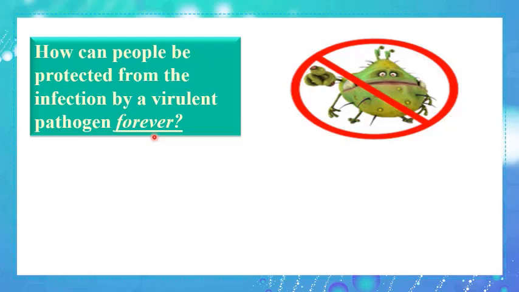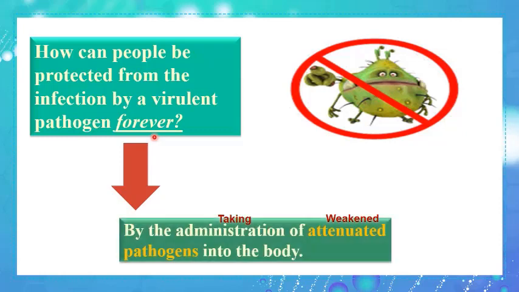So can we apply this? Yes, because being exposed to the weakened microbe is like doing a maneuver before being exposed to the virulent one. So people can be protected from infection by a virulent pathogen forever by the administration of attenuated pathogens into their bodies. Keep in mind, administration means taking, and attenuated means weakened, so taking the weakened pathogen protects the person from being infected by the virulent pathogen forever.